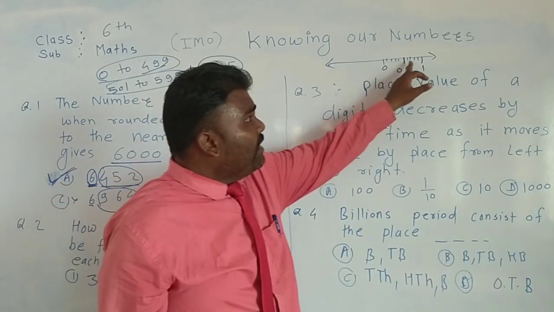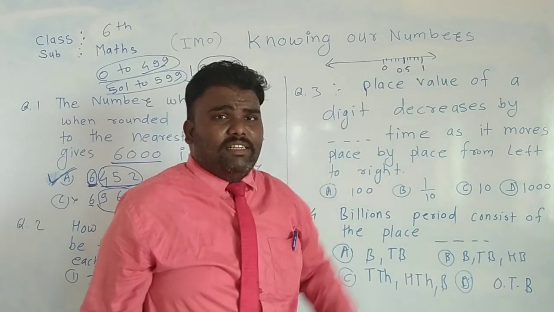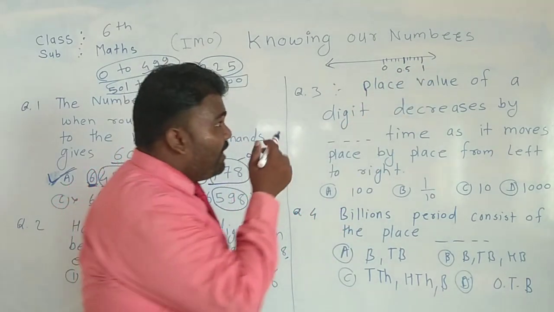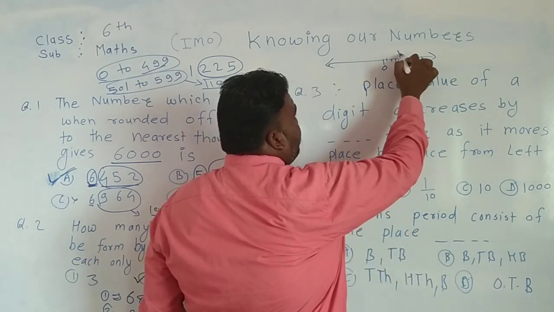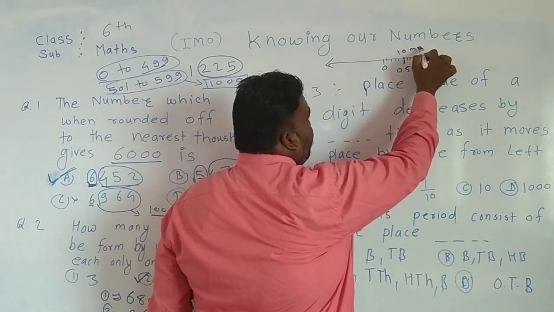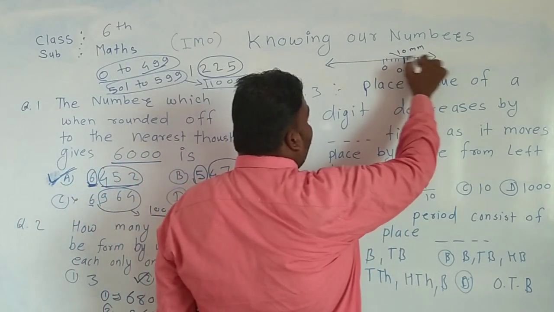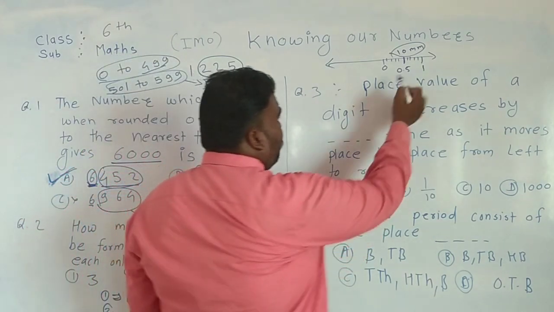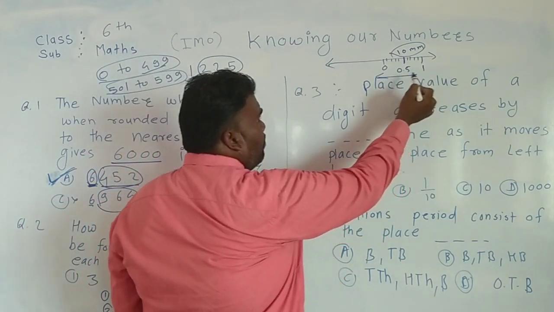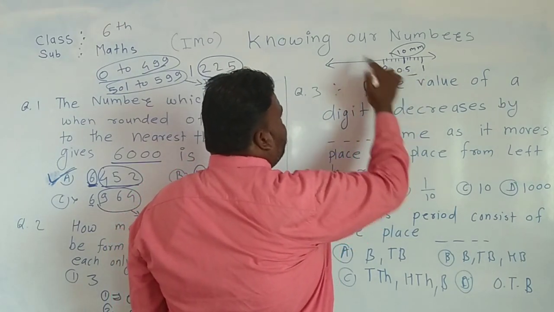So how many small divisions are there between 0 and 1? How many? 10 mm. So our answer will be 1 by 10 times. It means from left to right.